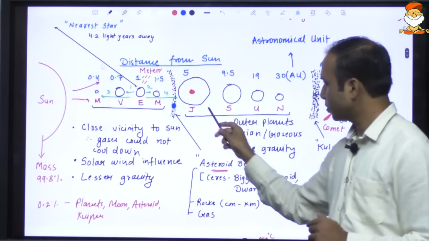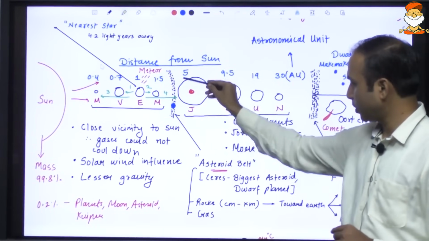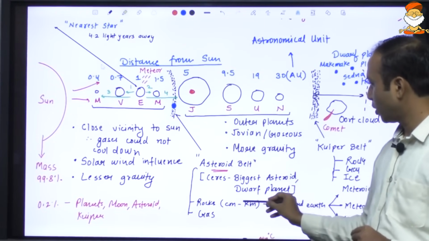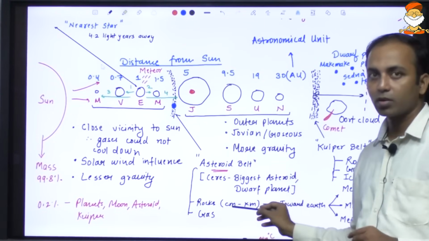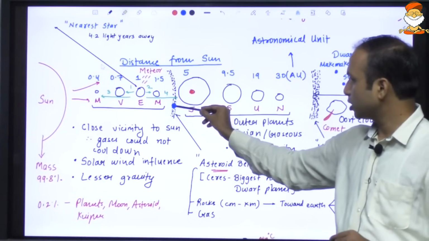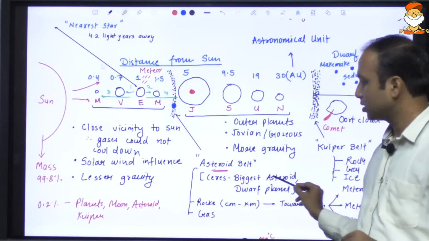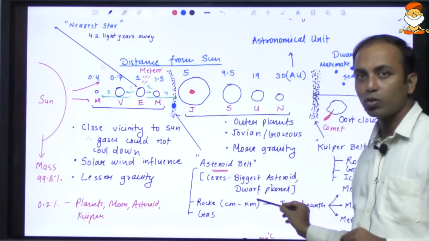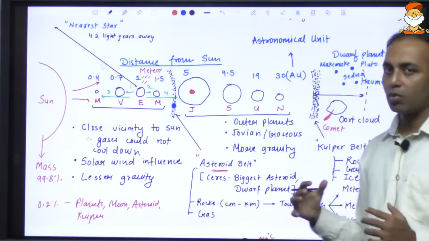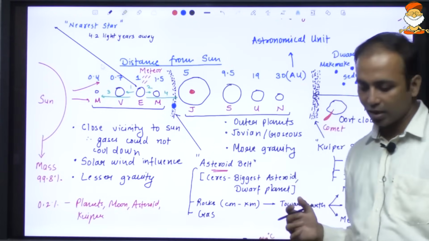Now let us see the difference between the asteroid belt and the Kuiper belt. So asteroid belt, what do they have? They are basically the celestial bodies which are mainly made up of rocks, gas, or dust particles. And there is the biggest asteroid, that is Ceres. Ceres is the biggest asteroid. Ceres is also a dwarf planet. A dwarf planet is the one which does not follow the full criteria of being declared a planet.